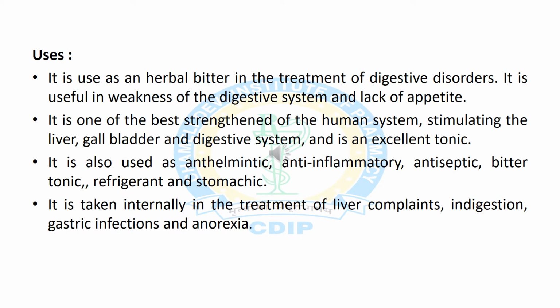Now we will discuss various therapeutic uses of Gentiana root. It is used as a herbal bitter tonic for digestive disorders. It is useful in weakness of the digestive system and lack of appetite. It is used to stimulate the liver, gallbladder and digestive system as an excellent tonic. It is also used as an anthelmintic, anti-inflammatory, antiseptic, bitter tonic and stomachic. It is also used internally for the treatment of liver complaints, indigestion and gastric infections.